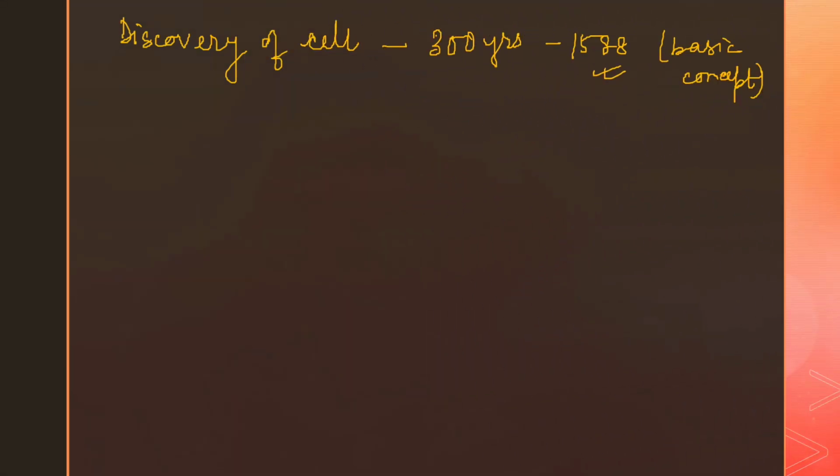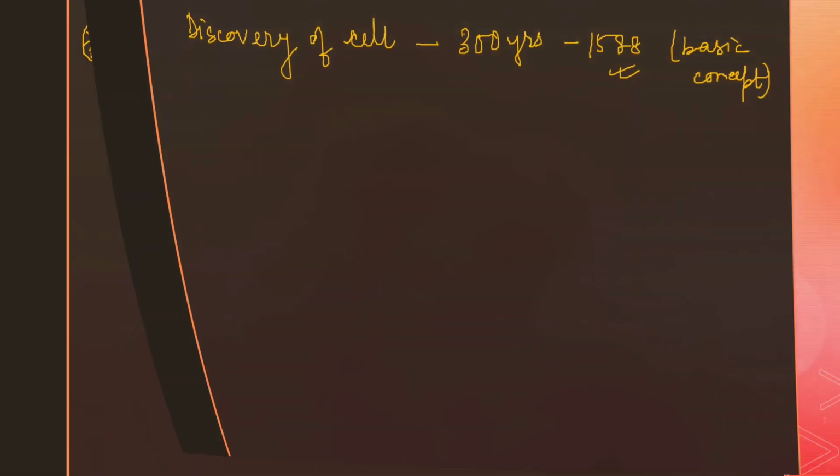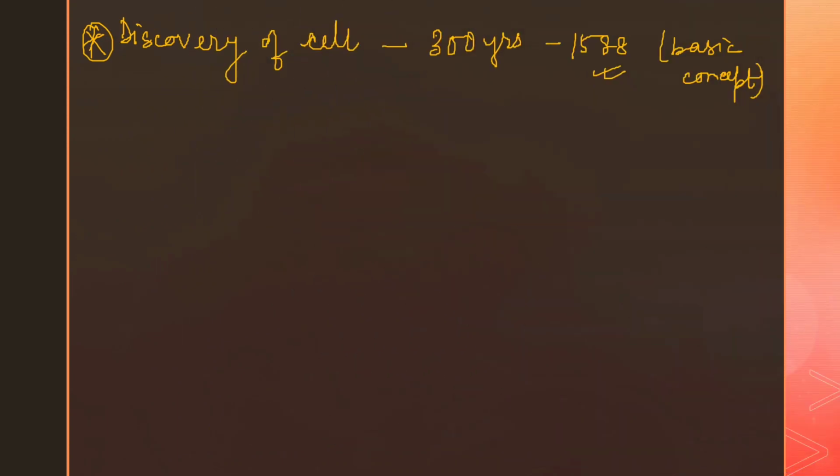Now the discovery of the cell is a long history, and it almost took 300 years, from 1588, to develop the basic concept about the cell, right? From 1588 we, humankind, are developing the basic concept of the cell organization. First the initial ideas came, then some other ideas came, and then the modernized cell theory came into visualization.